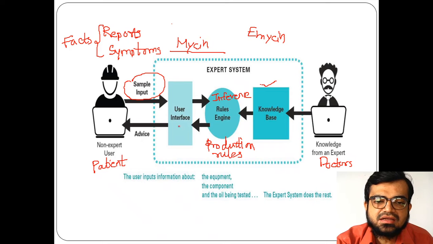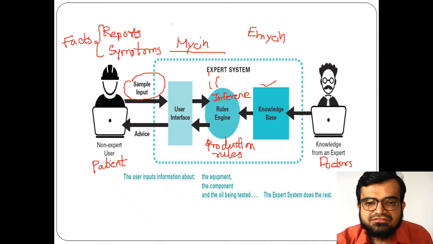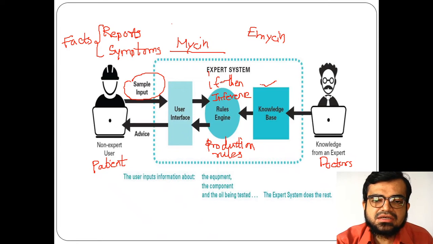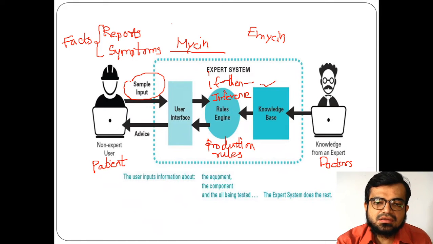Production rules means whatever the facts are, based on that it works like an if-then case. If a particular condition is there, then the action has to be taken. So in that sense this inference engine works. Whatever facts a patient has given with the help of the user interface go to the inference engine, and the inference engine will take that, and with the help of the knowledge base,